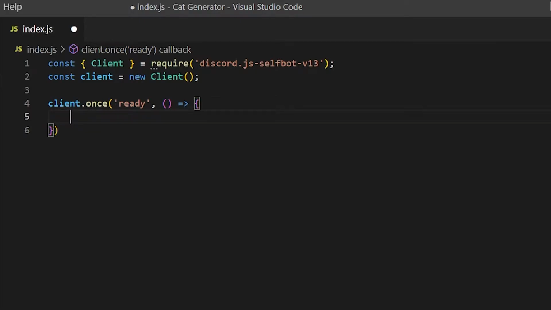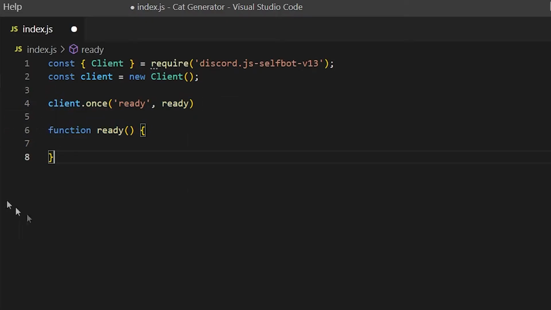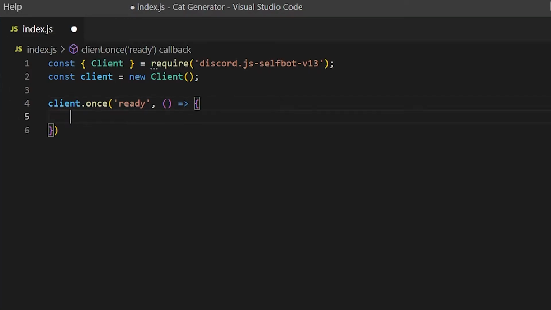If you really want, you're able to put this into another function, but it's kind of boring and looks a little weird. It's a lot better if you just shove it in like this.